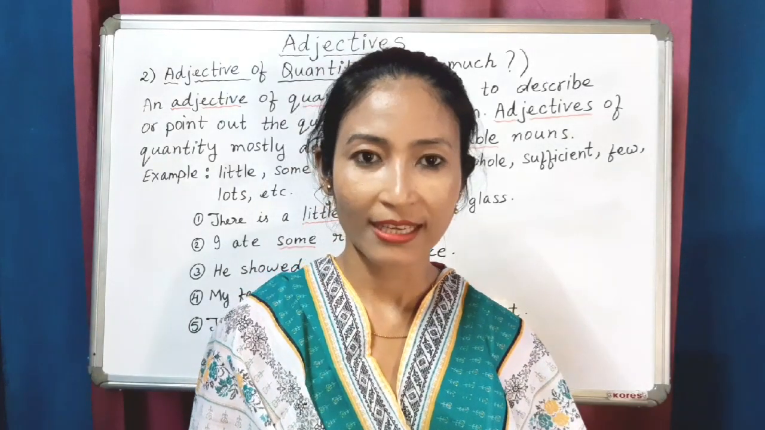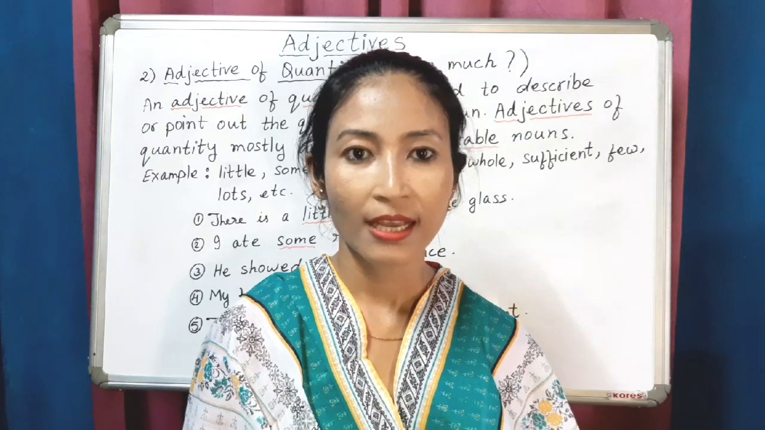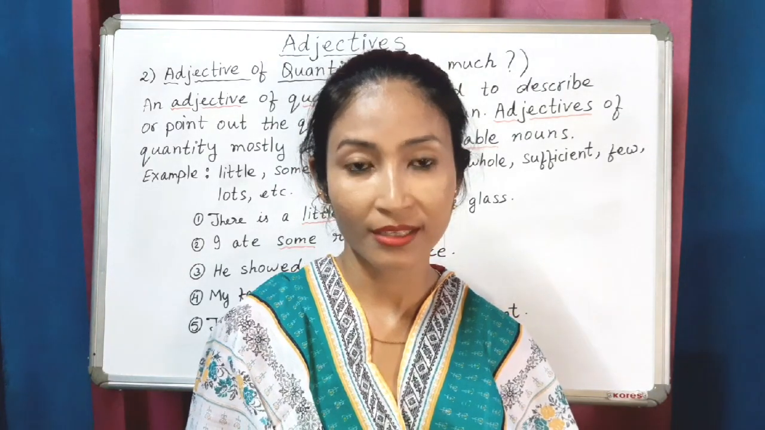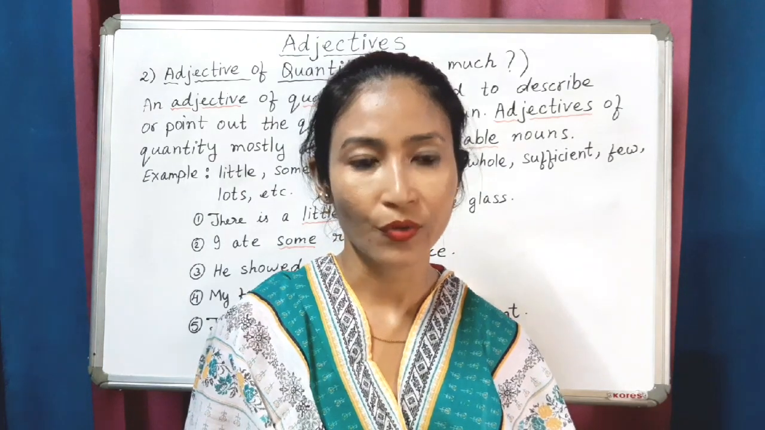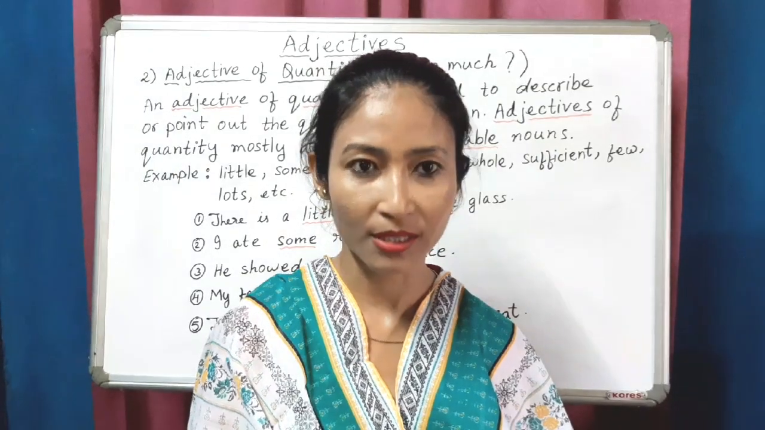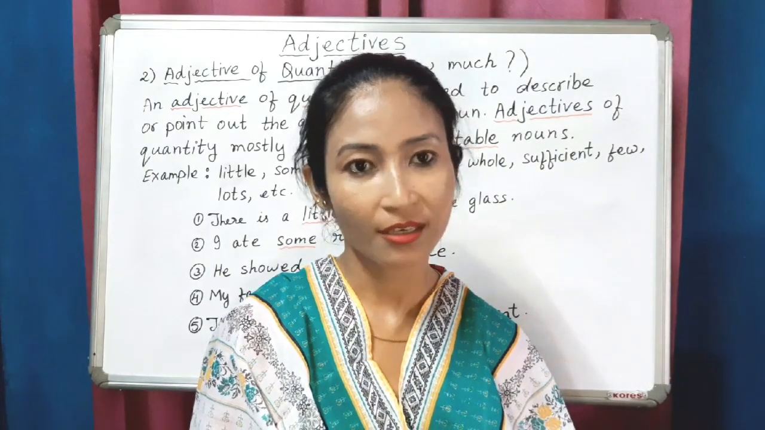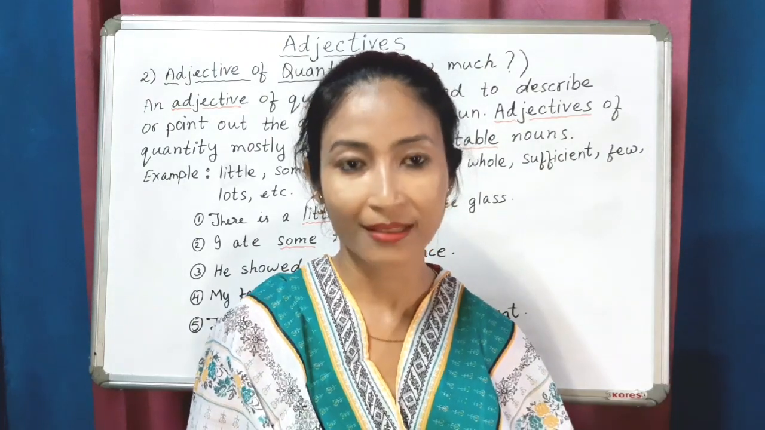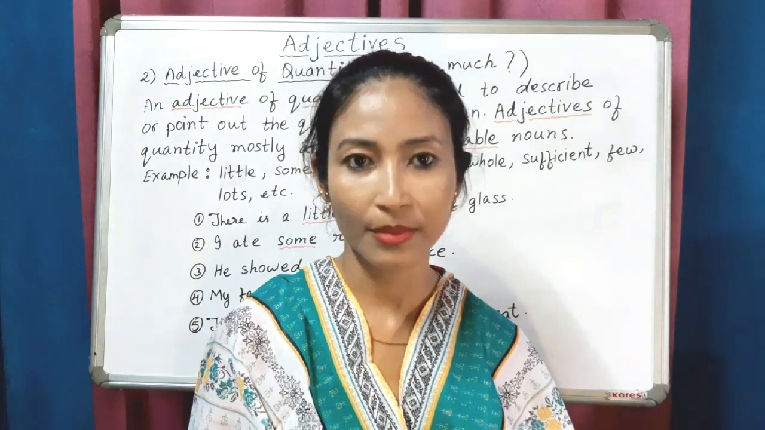So we have seen that adjective of quantity expresses the approximate amount of a noun rather than the exact number. Alright, we use adjective of quantity with uncountable nouns, the things which we cannot count. Now let's move on to another kind of adjective, that is adjective of number.